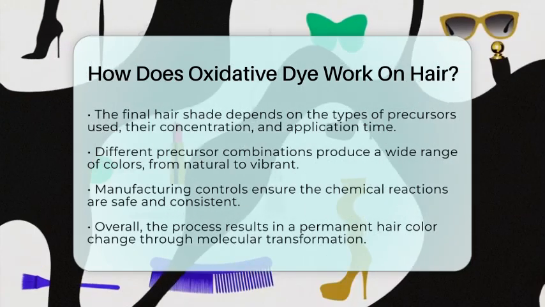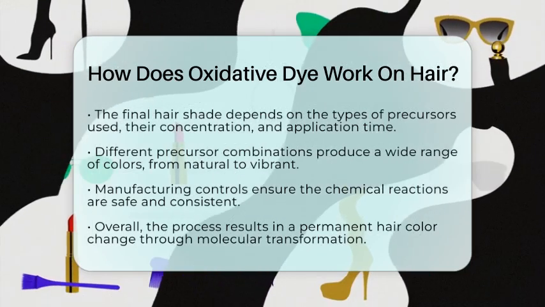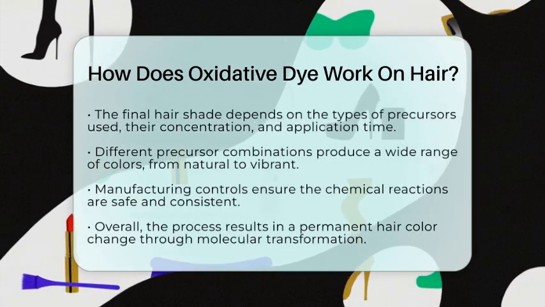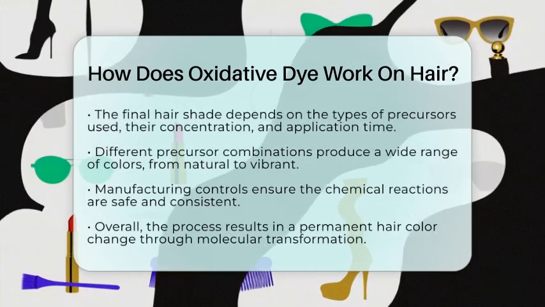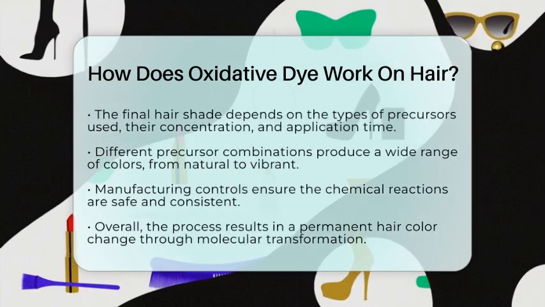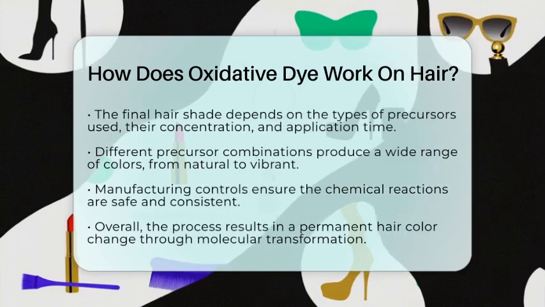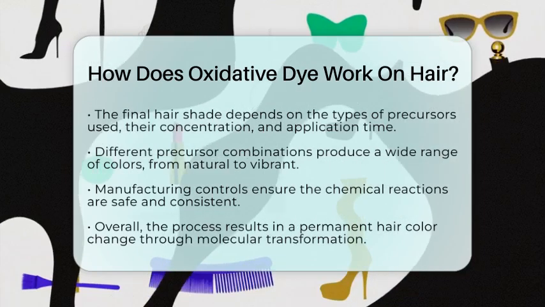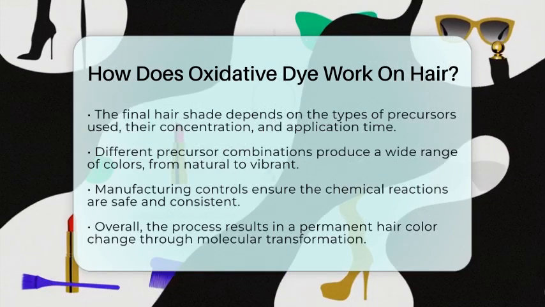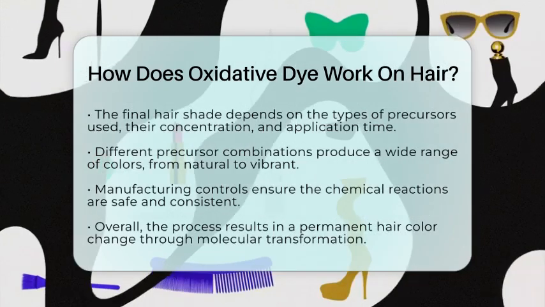In summary, oxidative dye works by using hydrogen peroxide to oxidize dye precursors that penetrate the hair shaft, then polymerize into larger molecules that bond within the hair structure. This process results in a permanent change in hair color, with the ability to create a broad range of shades through precise chemical reactions.